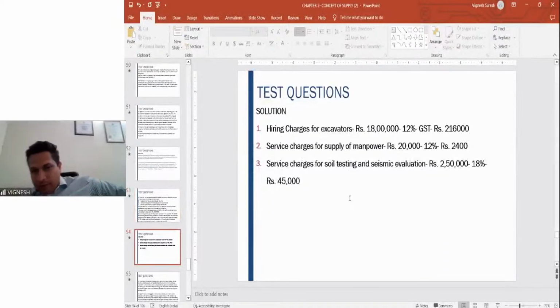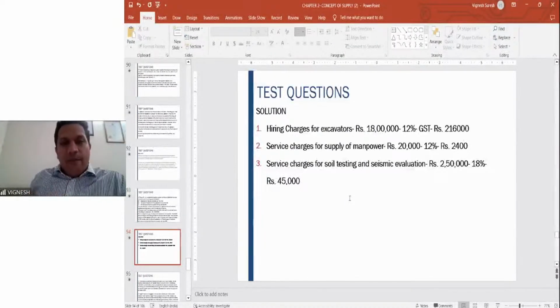So hiring charges for excavators is 18 lakhs, 12% GST, which is 2,16,000. Service charges for supply of manpower, for this 12% needs to be taken, which is 2,400. Why? Because it is an auxiliary supply to the hiring charges. Then soil testing and seismic evaluation service charges is 18% because of individual supply. That is 45,000. I hope you understood how we got this solution.